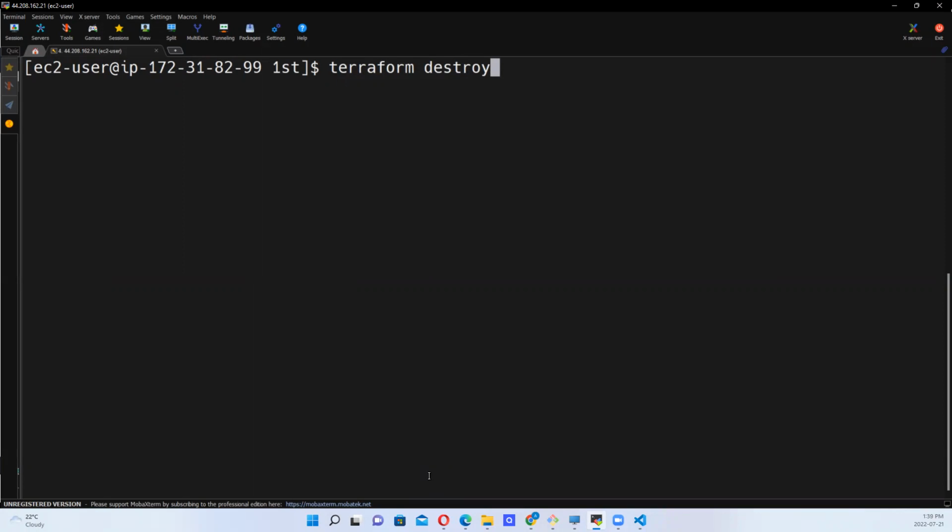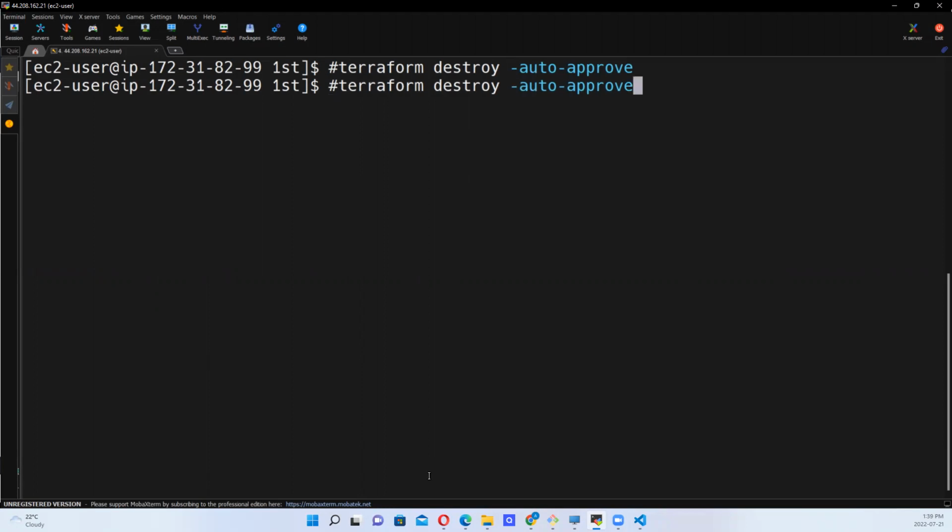If we run it this way, it will prompt us to enter yes. And if we don't want that, and want everything to get done automatically, we can add -auto-approve. So this is an option. We can either run it like this so that it doesn't prompt us to enter anything, or we run it as this.